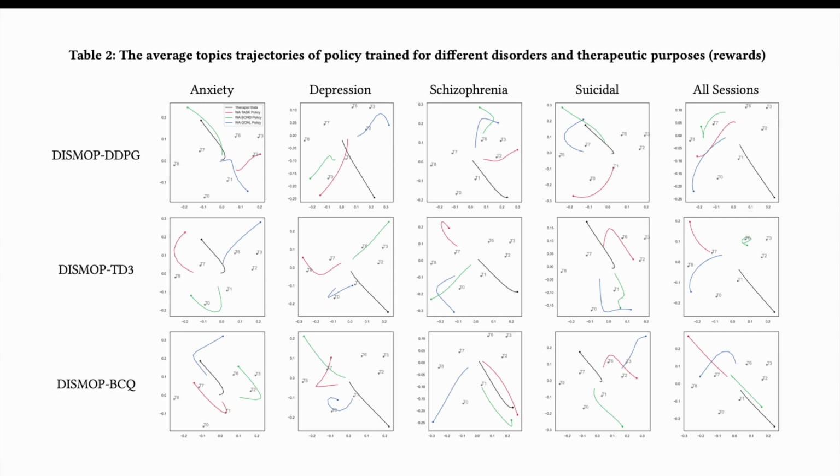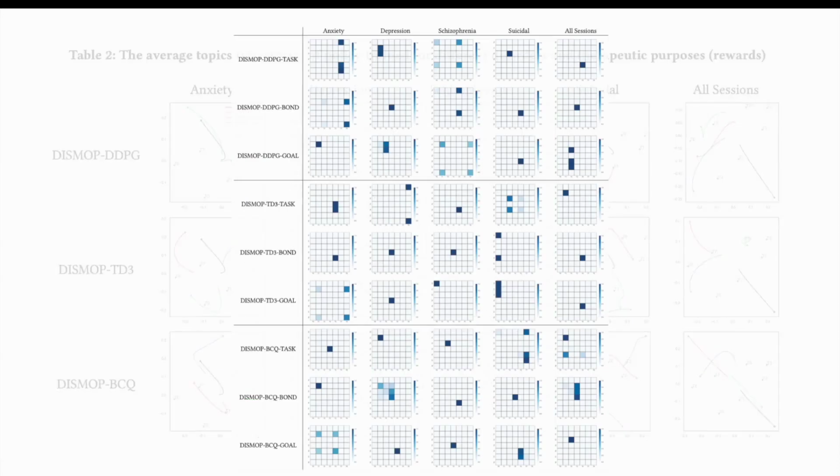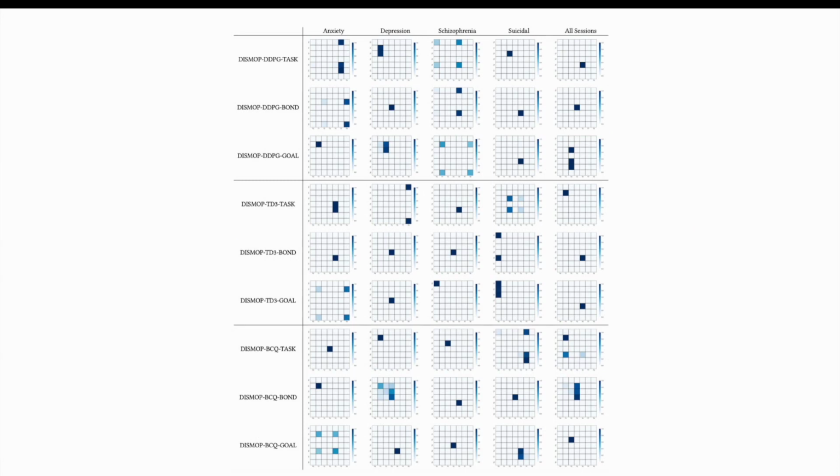And you could also see the transition matrix, basically the one-step transition from the last action, which is the last topic that was being discussed, jumping towards the next action. And you can also see that different patients and different types of therapeutic signals will yield different outcomes. So this is an indication of how this type of visualization can pinpoint some potentially actionable insights that the doctors can have.